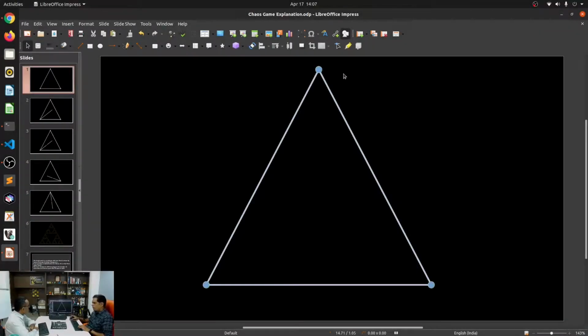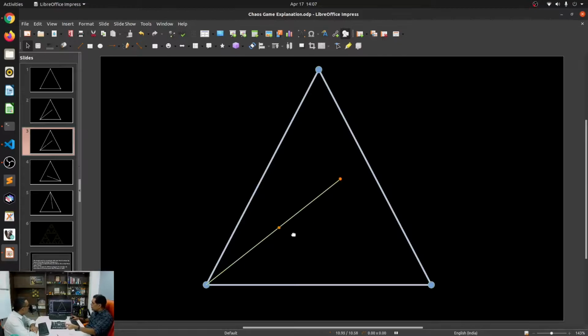Sure. Let's say I have a polygon over here. In this case, I have an equilateral triangle, and I have 3 vertices, or vertices or points. Both are synonymous with each other. I start with a random point within this polygon, and then I will draw a line to any one of these vertices, a random vertex. In this case, I've chosen the bottom left corner. And what I do is that I draw a point halfway on that line. This orange dot signifies that. So that becomes my new point.